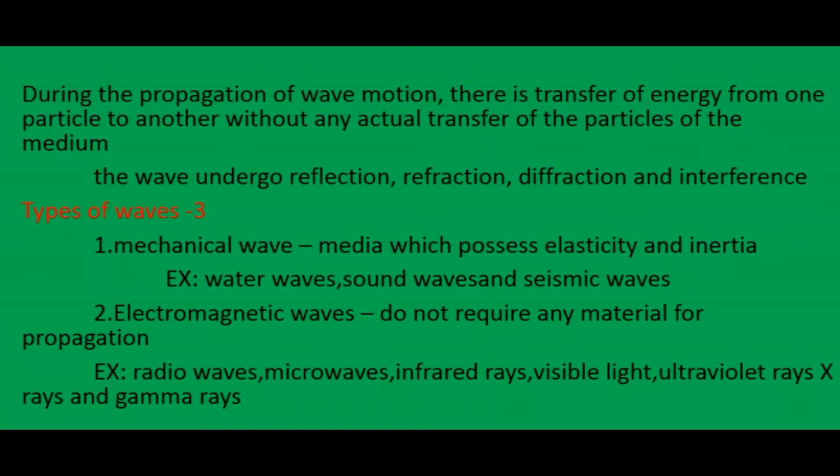The next one is electromagnetic waves. This type of wave does not require any material for propagation, or any medium, to spread the waves. The examples for electromagnetic waves are radio waves, microwaves, infrared rays, visible light, ultraviolet, X-rays and gamma rays.